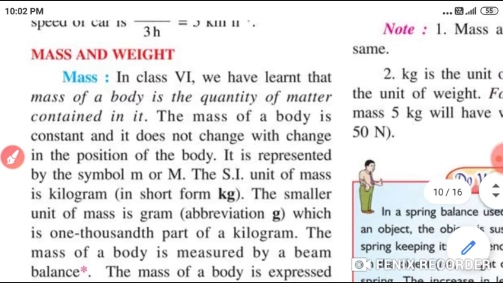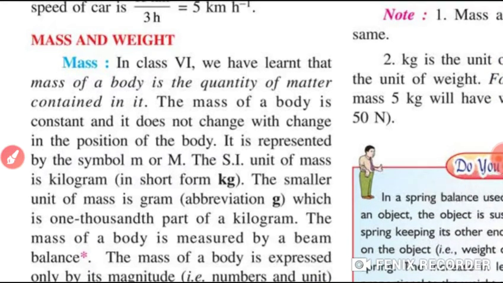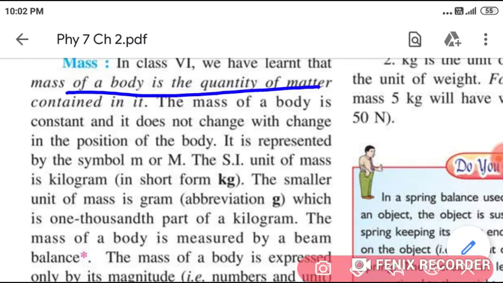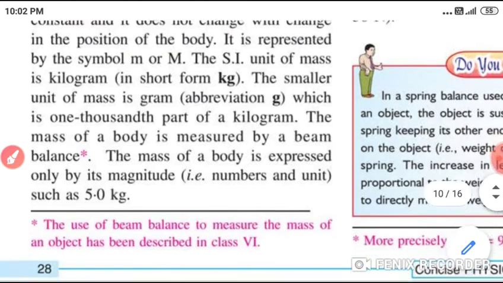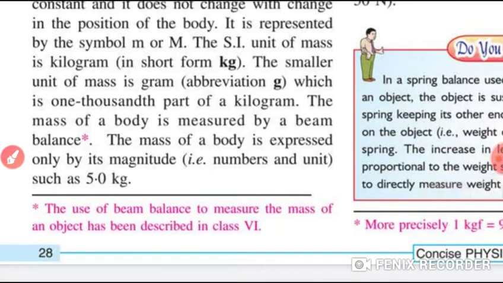Now, students, let's see what mass and weight are. In sixth class also, students, you know that the mass of a body is the quantity of matter contained in it. The mass of a body is constant and it does not change with the change in the position of the body. It is represented by small m or capital M. The SI unit of mass is kilogram, in short kg, and a smaller unit is gram. The mass of the body is measured by a beam balance.